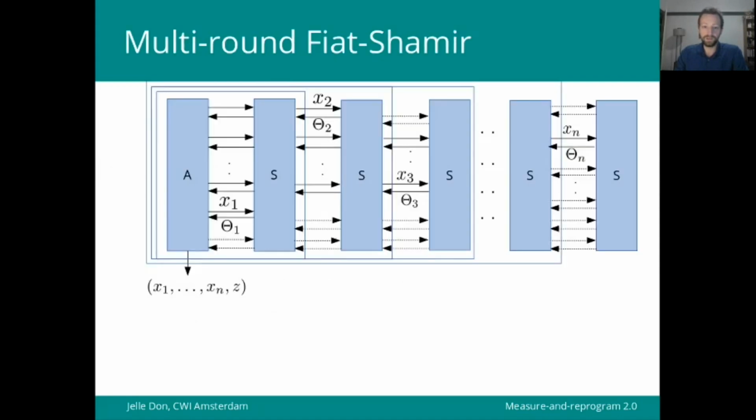Now, one small issue that I have to mention as well: if we now want to apply this multi-input reprogramming results to multi-round Fiat-Shamir, there's one more thing that we need to take care of. As you can see, this inductive application of the single input result does not give us any guarantee on the order of the hash inputs that we extract. Here in this example, x2 is extracted before x3, but also before x1.